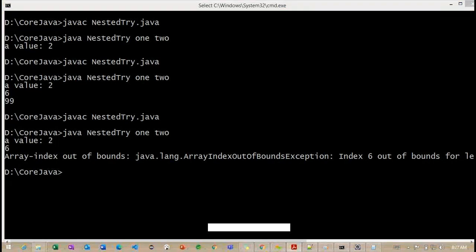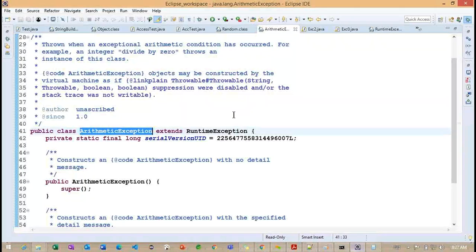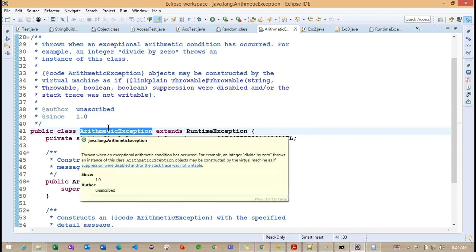So I will try to provide the different exceptions here. What are the different exceptions? Basically, these are the inbuilt exceptions. This exception class we did not provide ourselves. Now if you observe here, this class is already available since 1.0. So from Java 1.0 onward, this particular class is available.